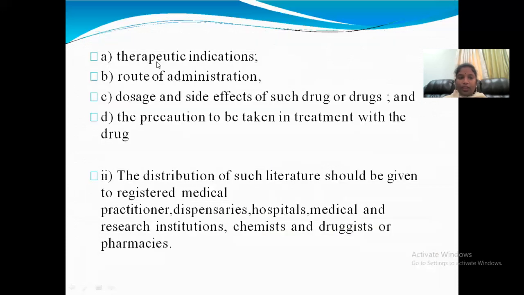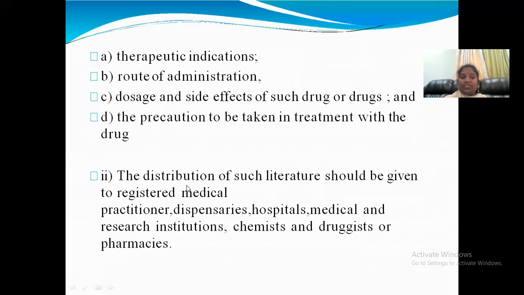Coming to what the leaflet contains: therapeutic indications, route of administration, dose, side effects, and also category and chemical structure, all the warnings and precautions to be taken, treatment, all the information it will contain.